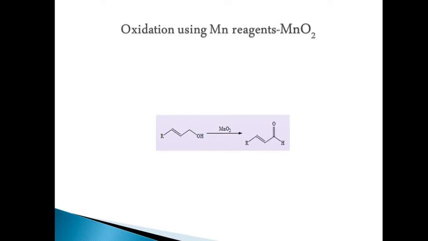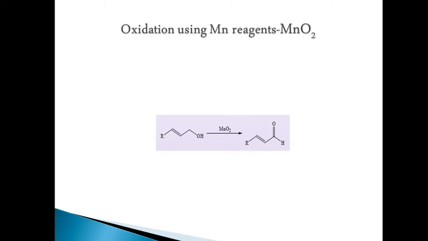Now we can see the applications. MnO2 is used in the preparation of retinol, vitamin A, as a laboratory reagent, and it is used for converting secondary alcohols to the corresponding ketones.